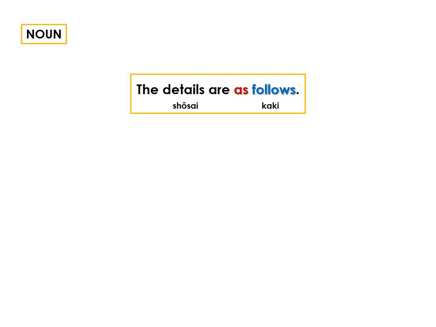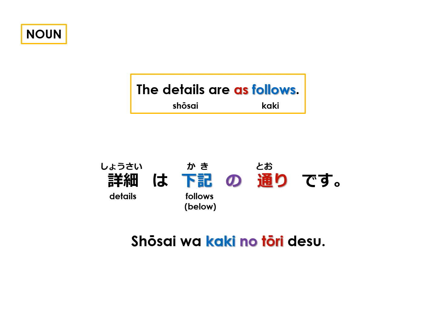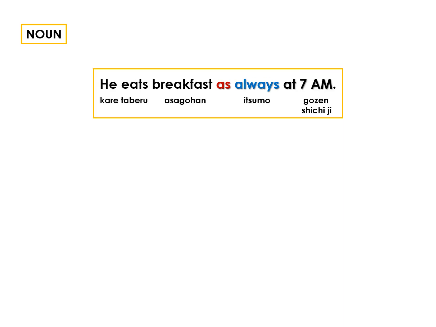So as follows below is kaki no tōri, and the whole sentence translates to 詳細は下記の通りです。 He eats breakfast as always at 7 a.m. Always is いつも and as always is いつもの通り.